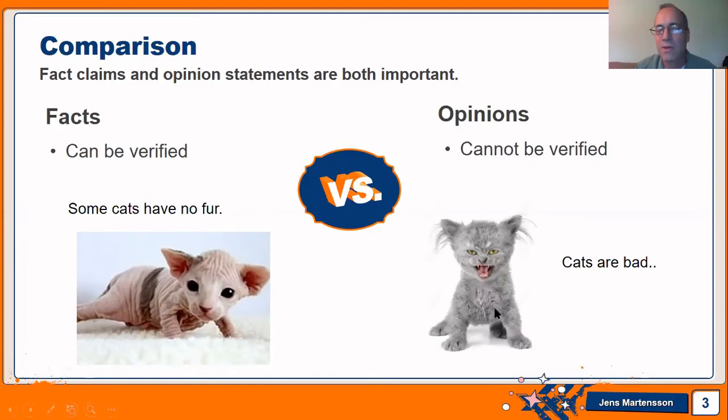If you look at this cat, you think, oh, I agree with that. Cats are bad. Can I prove it? Can I verify it? No, I can't verify it, but I can just give you my opinion. So verify means you can prove it. So here, I proved this statement, some cats have no fur. I proved it. I verified it with a picture. I showed you this cat with no fur. This one, cats are bad. I can't verify it. I can show you a picture, but you can't really say that this cat is bad from the picture. It just seems bad.